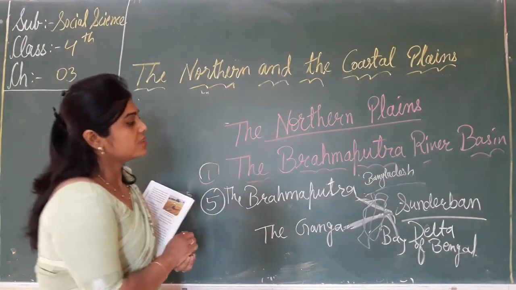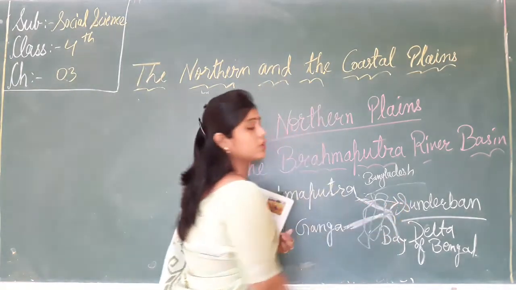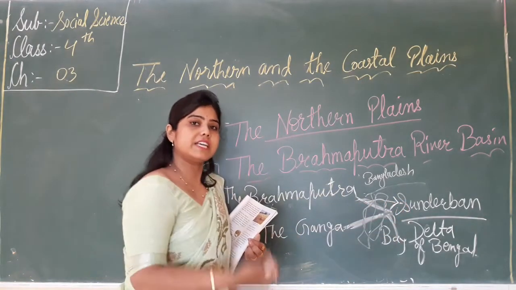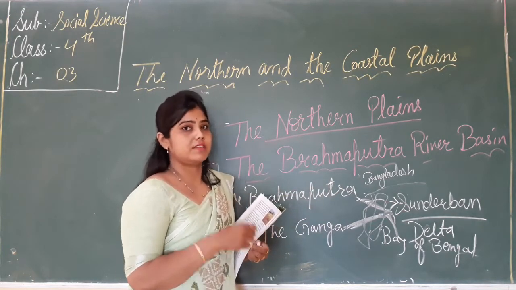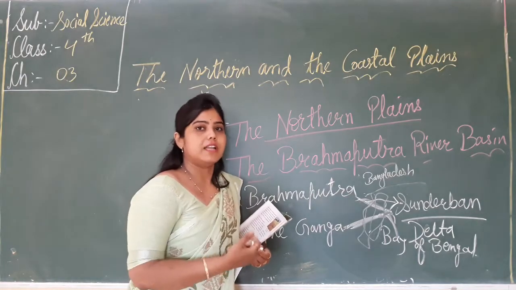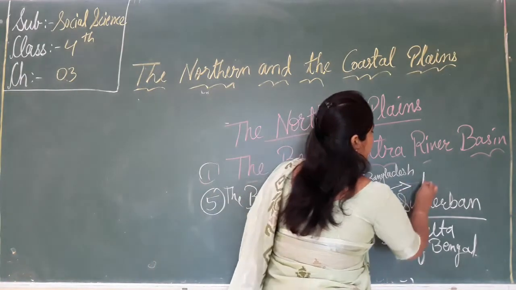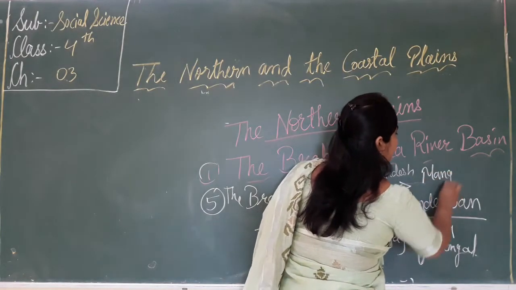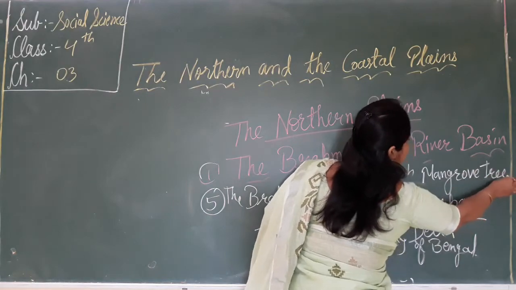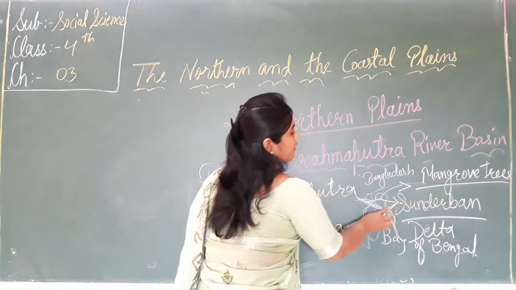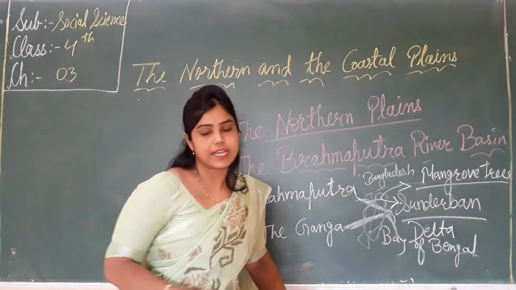And this Sundarban delta, why is it important? Because many types of vegetation grow in that area, because the land of this delta is very fertile. So which type of tree? Like the mangrove tree. There are many mangrove trees found in that region. Which region? That is the Sundarban Delta region.